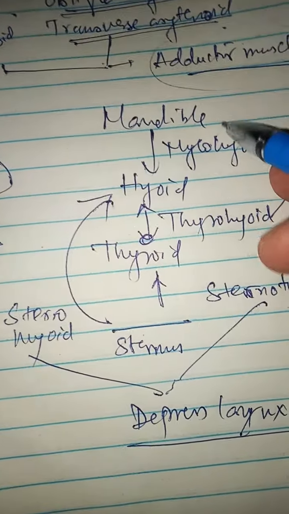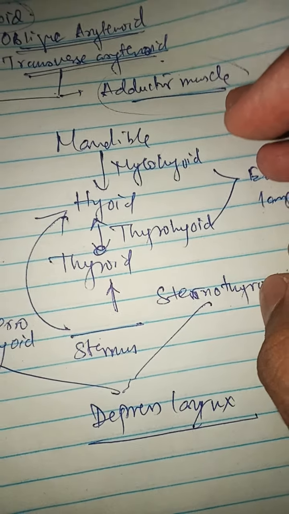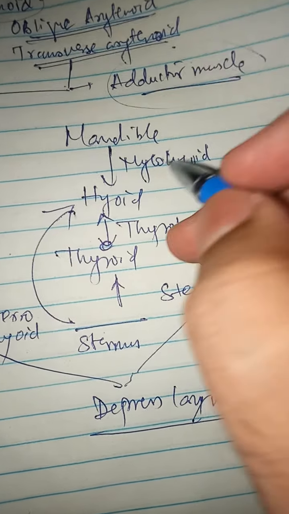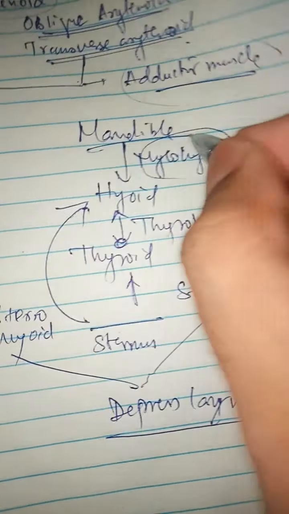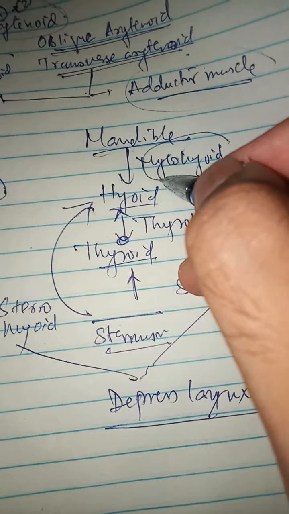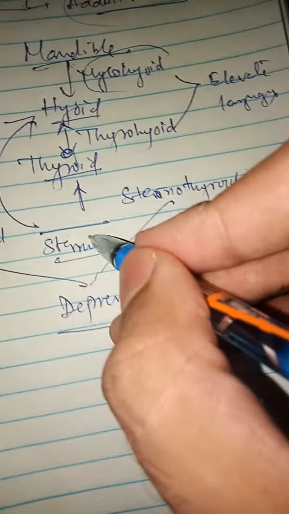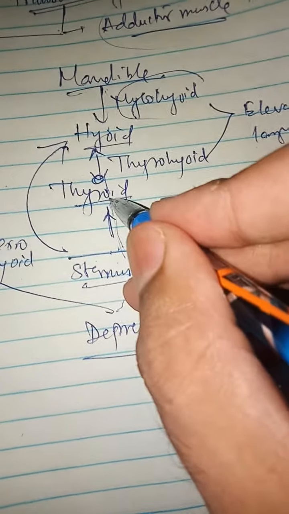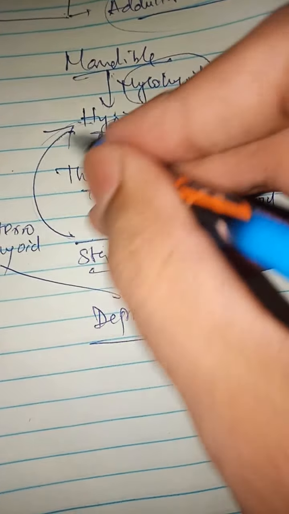Now coming to the extrinsic muscles which elevate the larynx and those which depress the larynx. This is the mandible, this is the hyoid, this is the thyroid level, and this is the sternum level. In the middle there is the mylohyoid muscle. This is thyrohyoid. This is sternothyroid, from the sternum to the thyroid, and this is the sternohyoid muscle.